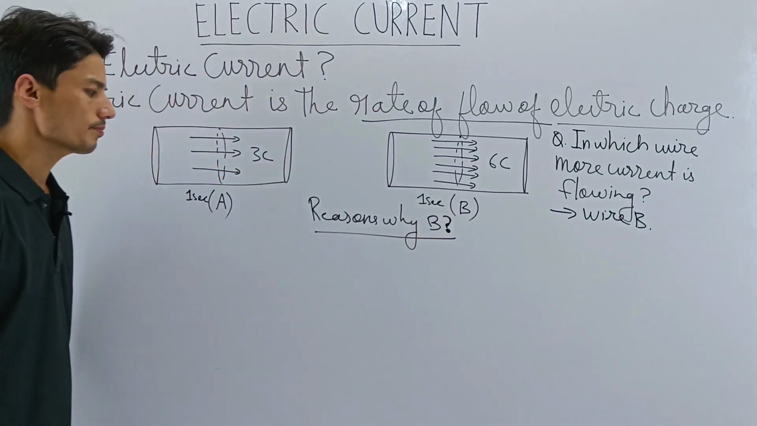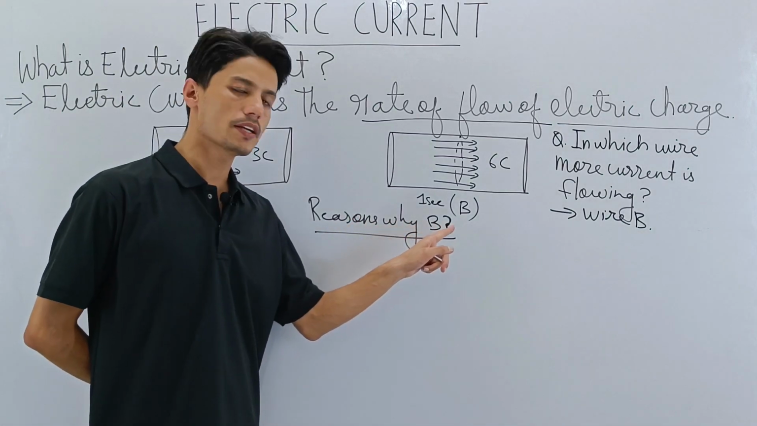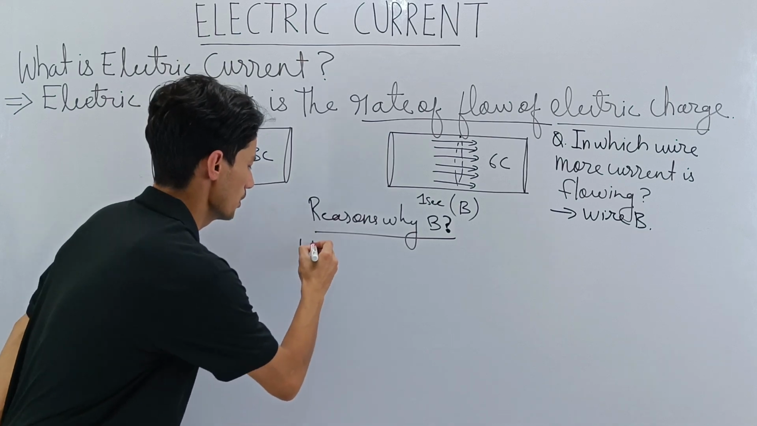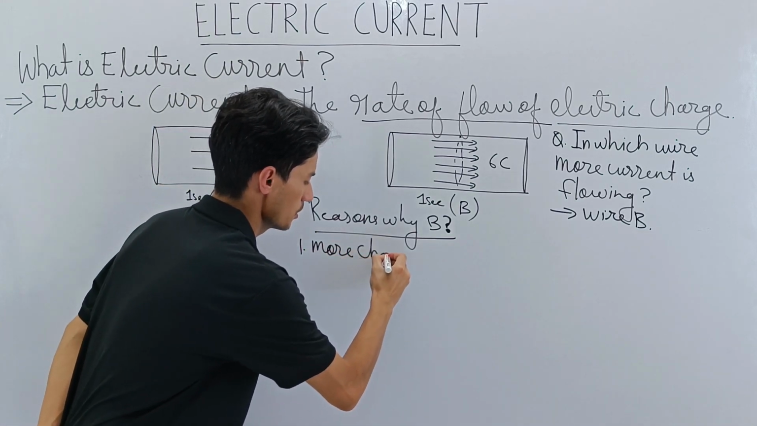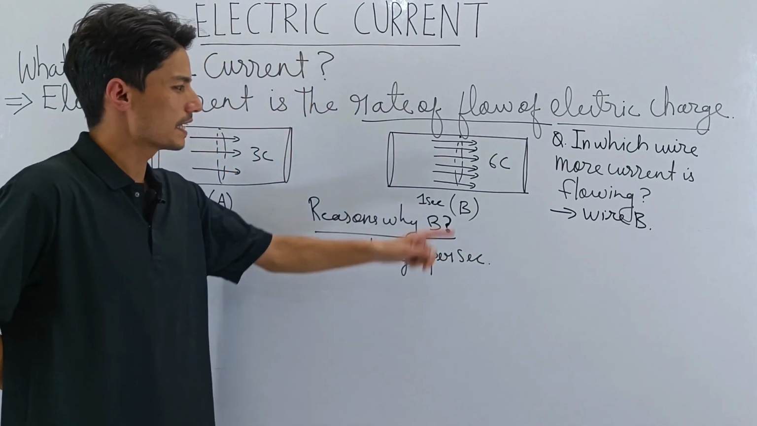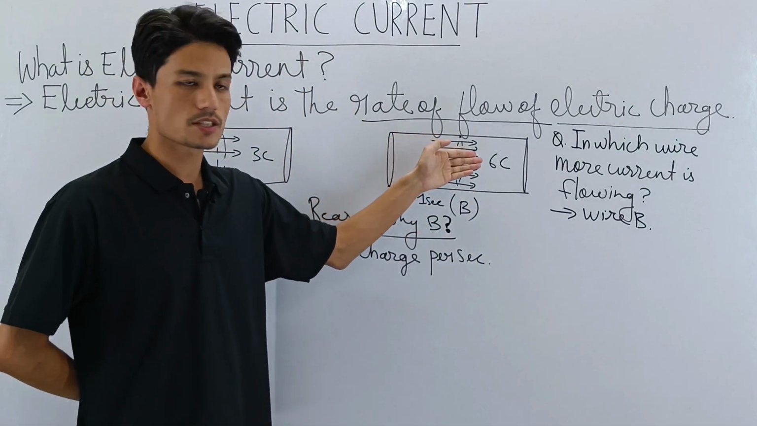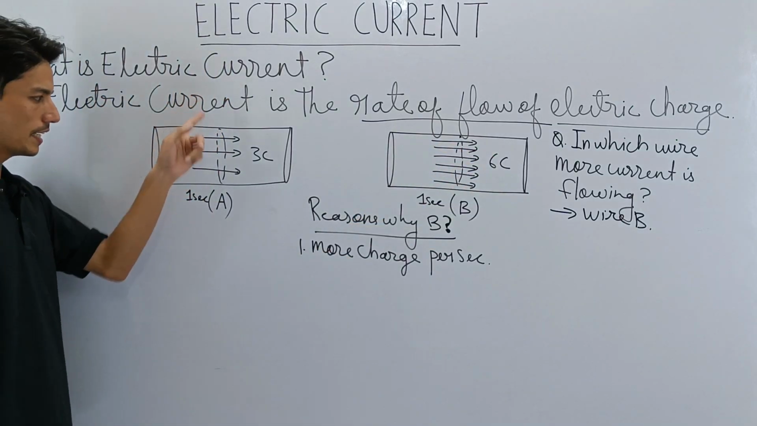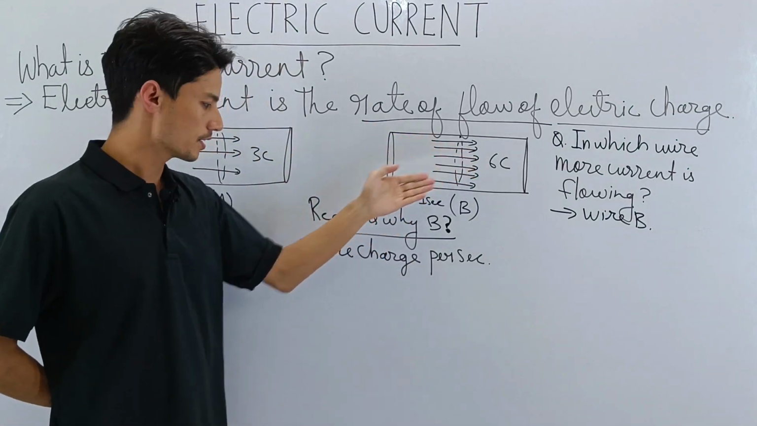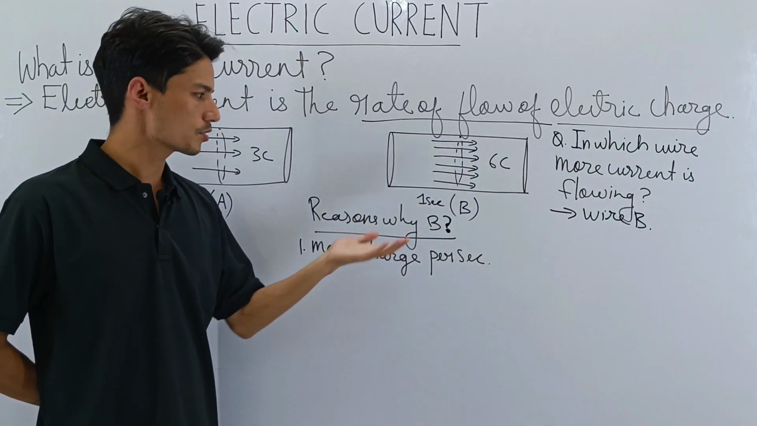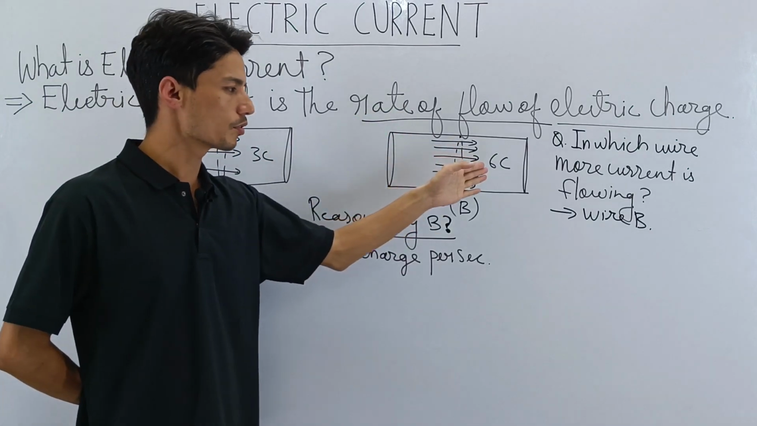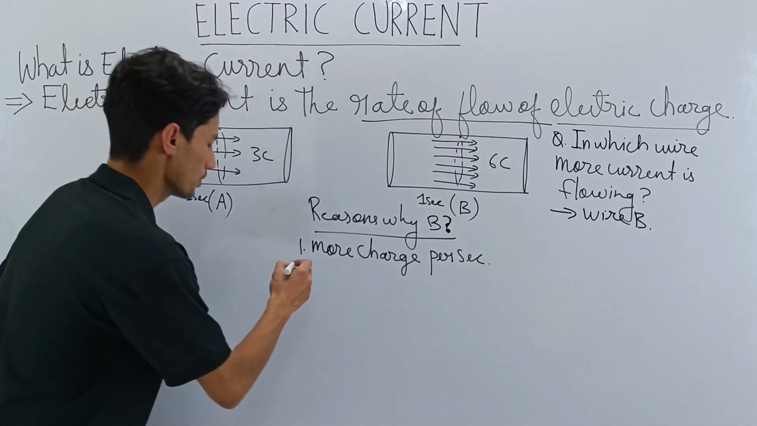Let's understand. Okay, let's try to answer this. Reasons why we are picking B. Why are we saying that more current is passing through B? The reasons are, number one, because more charge per second. Isn't it? In a given time, 6 coulombs of charge are passing through, whereas in wire A, in the same time, only 3 coulombs of charge are passing through. So more charge is passing through here. That means more current is passing through. Is it not? It's common sense only. In a fixed time, if more charge is passing through, we will say that that wire has more current flow. Yes or no?